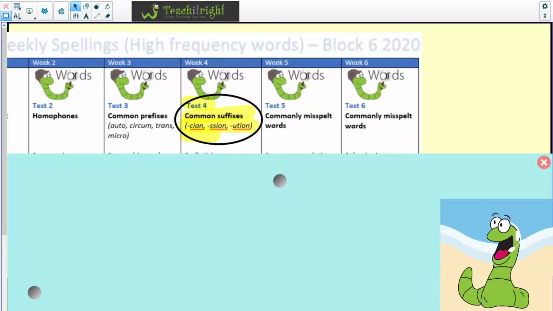Contribution. Number 11, distribution. Distribution. And number 12 is institution. Institution. That's number 12.